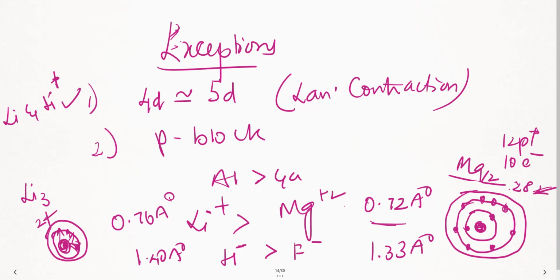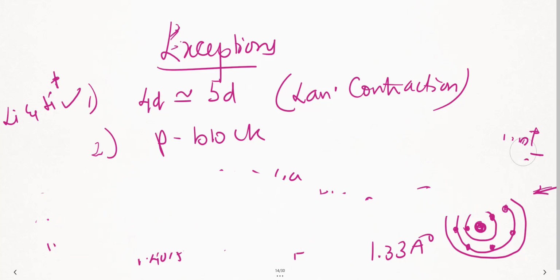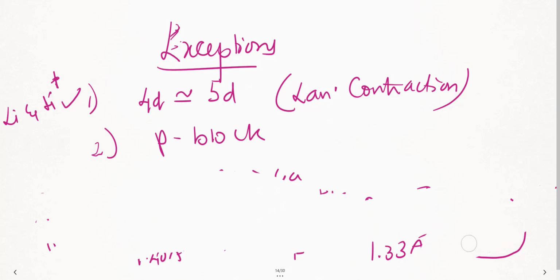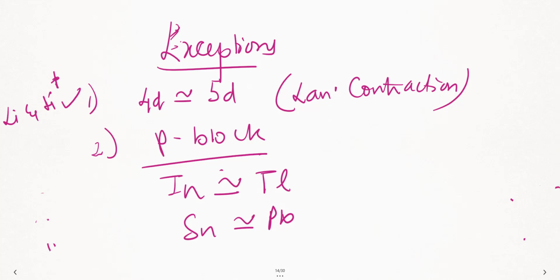Let me erase this and take that. I think you have noted. I'll write the next exception here only so that it's clear. Basically, this is the exception in the P block, that is, indium's radius is approximately equal to tellurium's, and tin approximately equal to lead. So I have given you 3 exceptions based on their electronic configuration and based on lanthanide contraction.